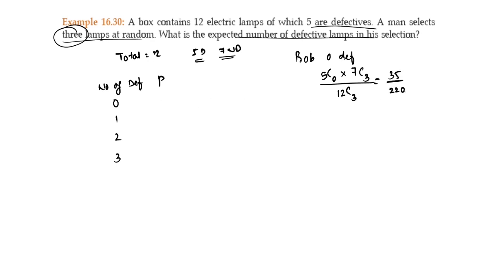By the permutation combination formula, you can find out this answer on your own.